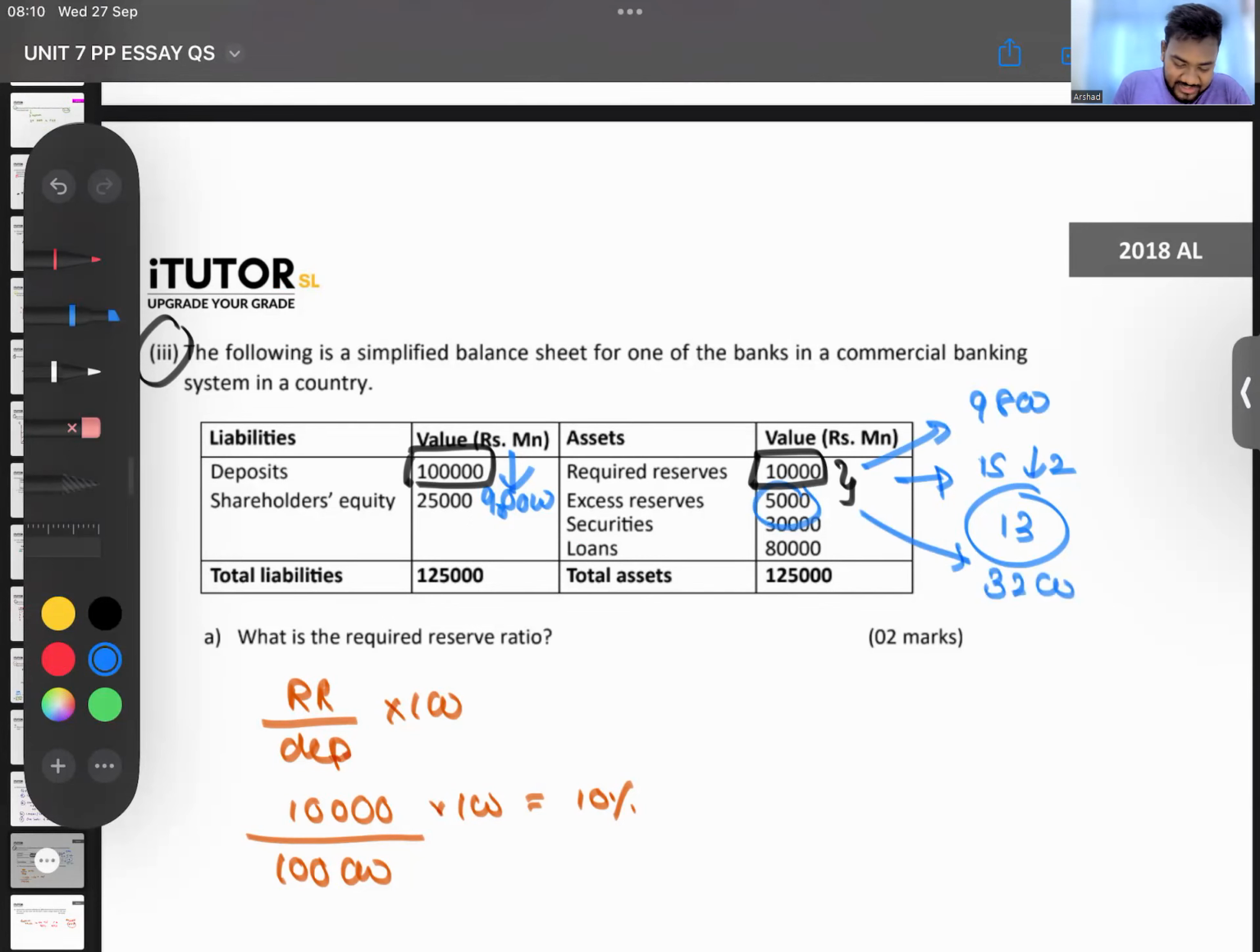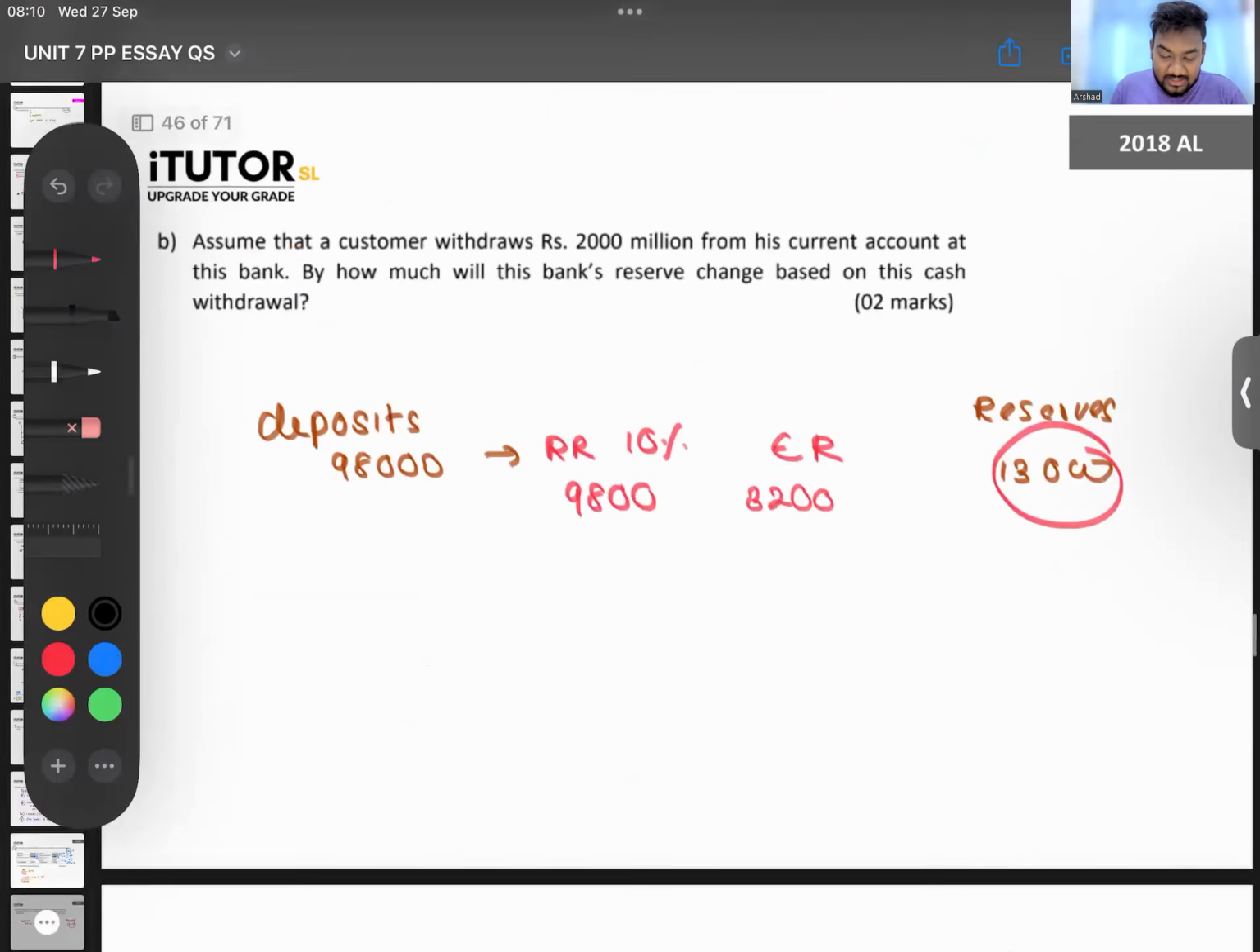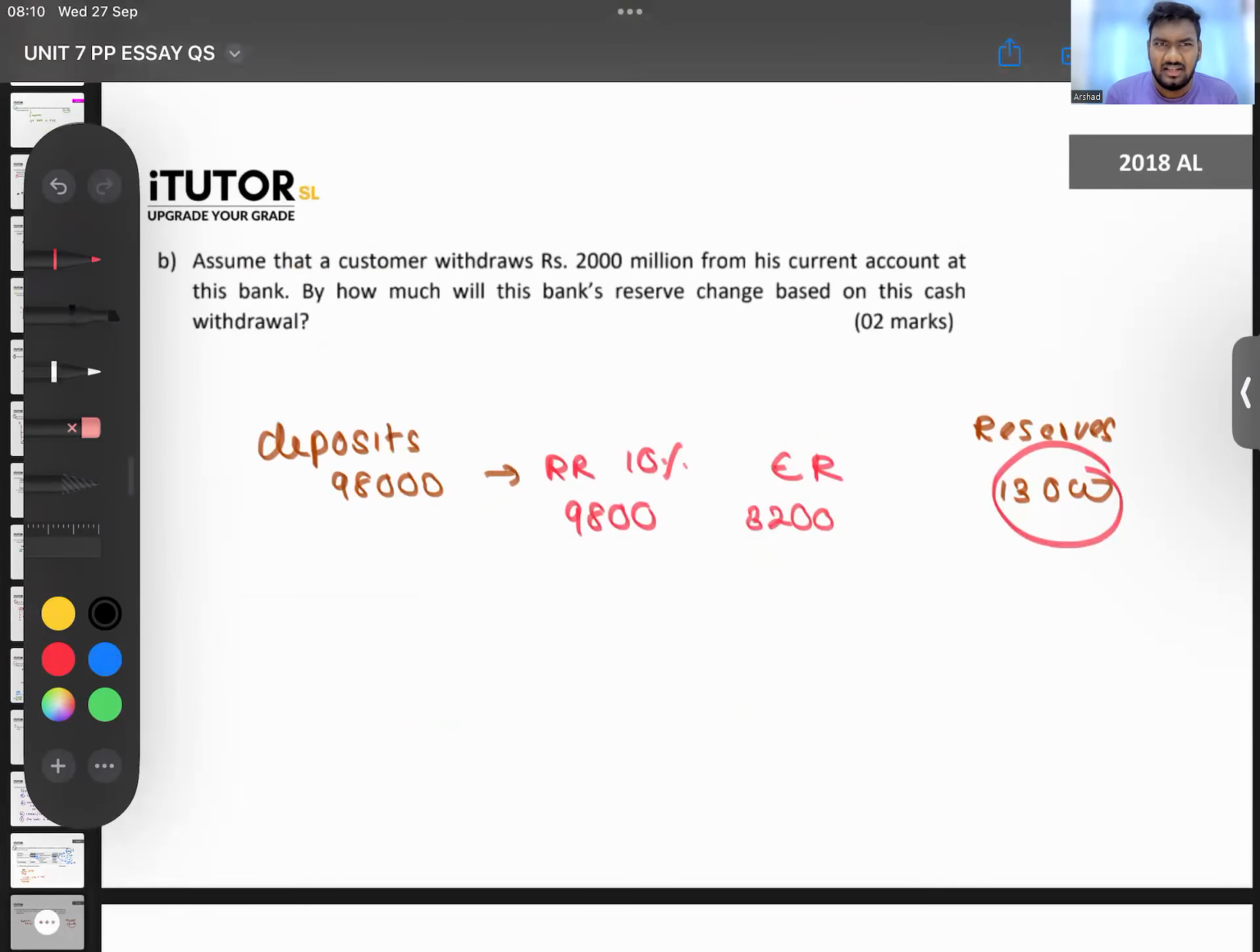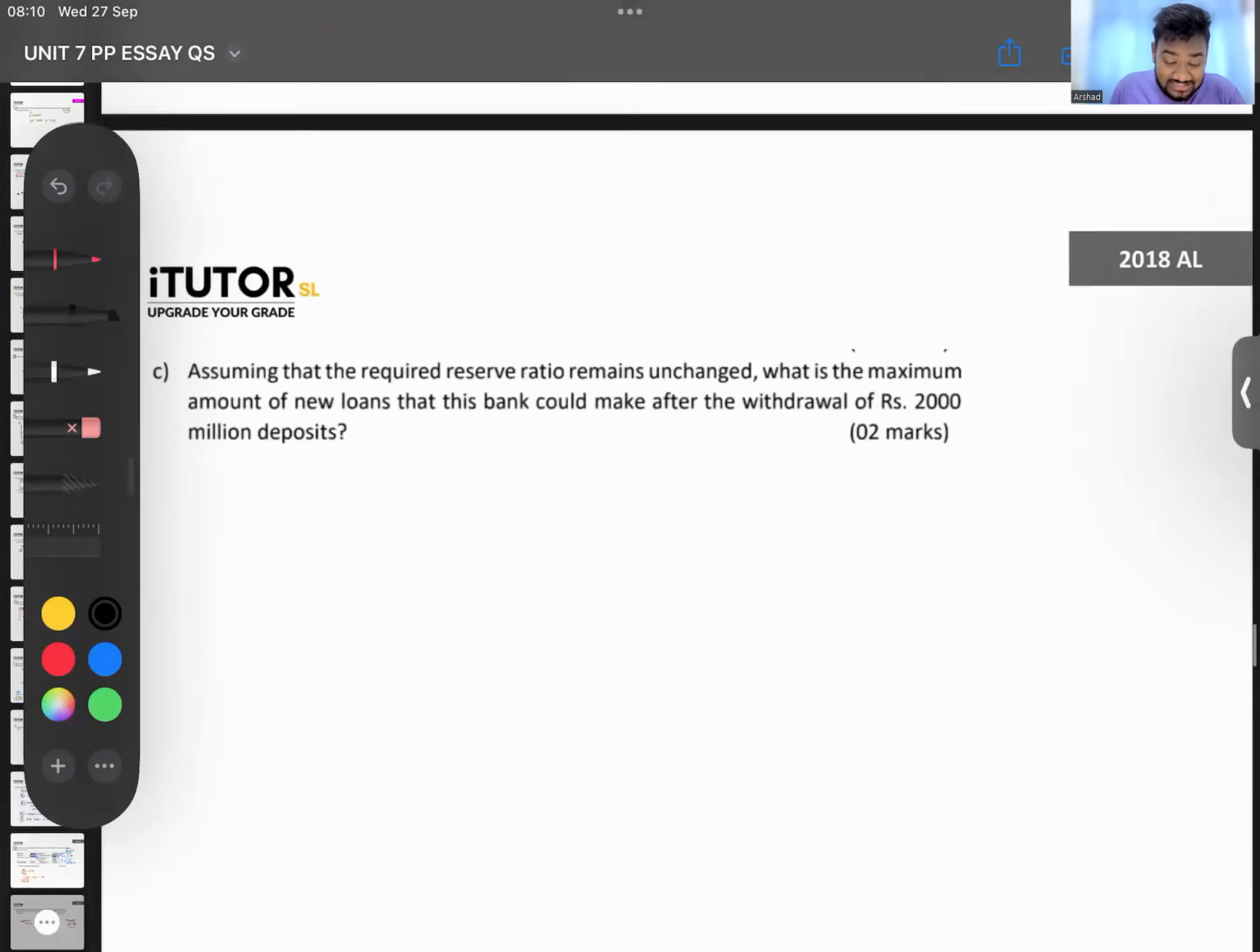3,200. So can you see 2,000 went down from this side? From required reserves, 10%, 200 went off. From excess reserves, 1,800 went off. Balances. Yeah, that is what is happening. Is that okay, guys? Not hard, huh? Something that you all should be able to figure out. Safe. Then part C.